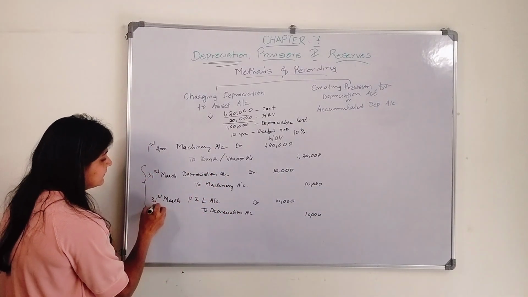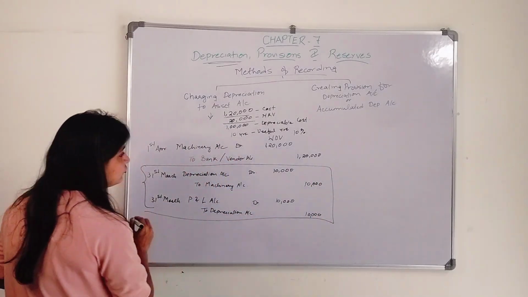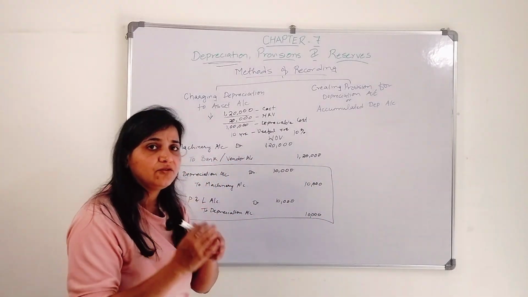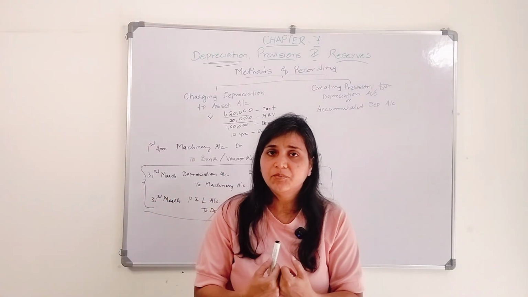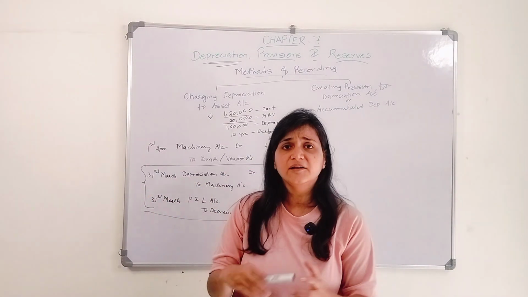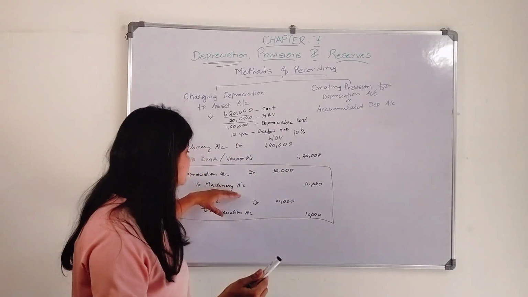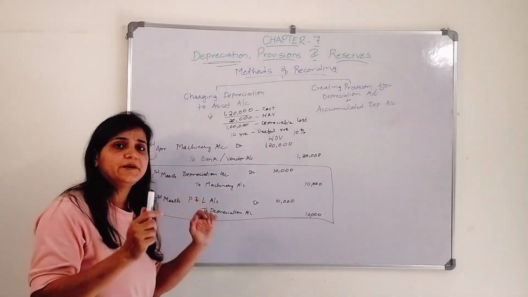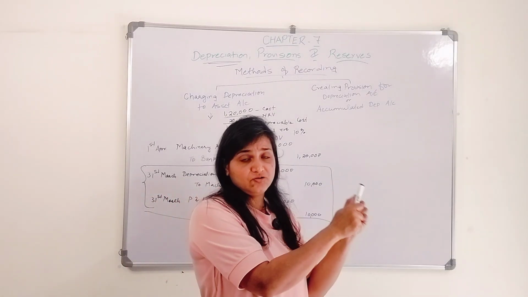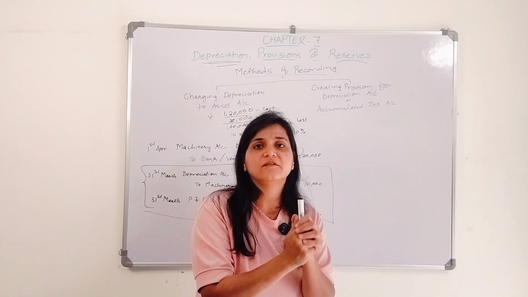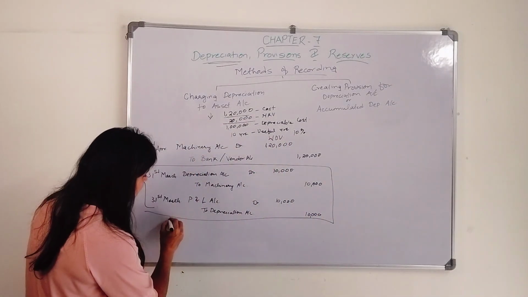These two entries I will pass every year for the next 10 years. These two entries I'm going to pass every year, because every year I'm going to use that asset. I charge it as a depreciation, consider it as an expense, and I will charge it against the asset, so to machinery account. And the next entry will be, I will close the depreciation account and I will transfer that expenses to the profit and loss account. So profit and loss account debit to depreciation account. So this is how my machinery account will look.